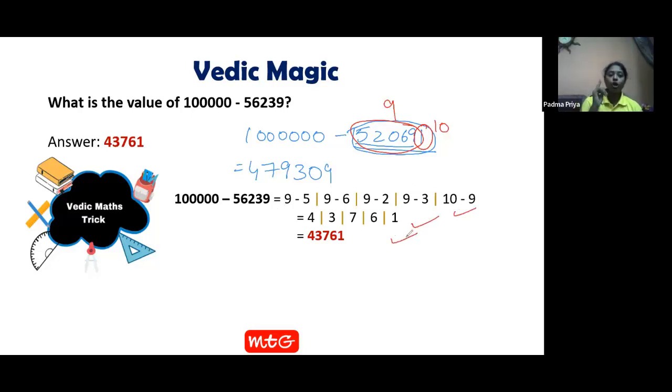Vedic maths is all about more and more practice. How do you learn multiplication tables? By practicing again and again. The same way, Vedic maths tricks are very simple. Once you practice many problems, you can use it directly whenever needed. Like when you are solving a very big word problem where multiplication, addition and subtraction are there, how much time do you take?